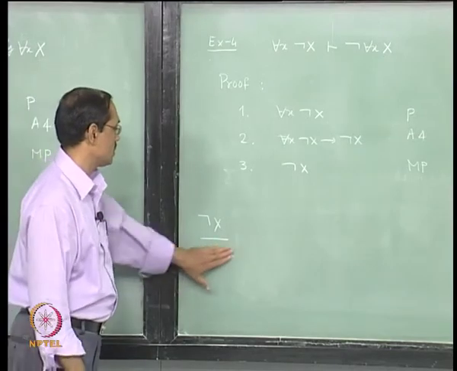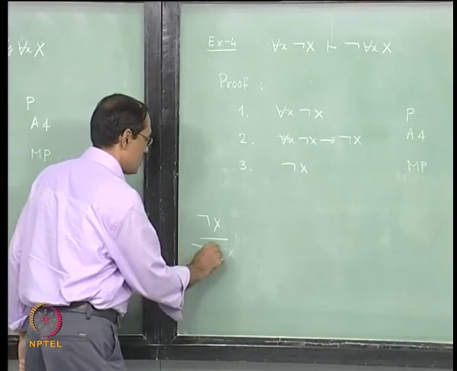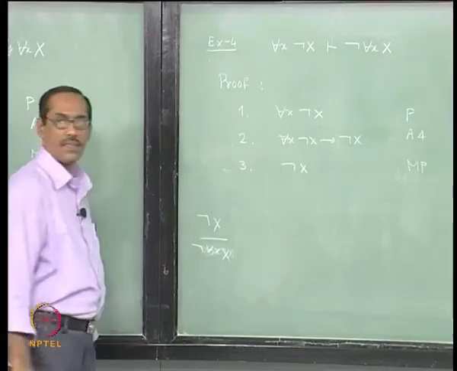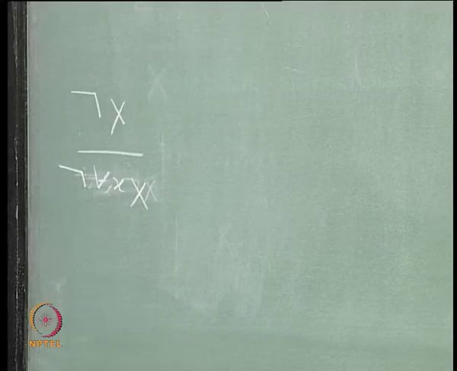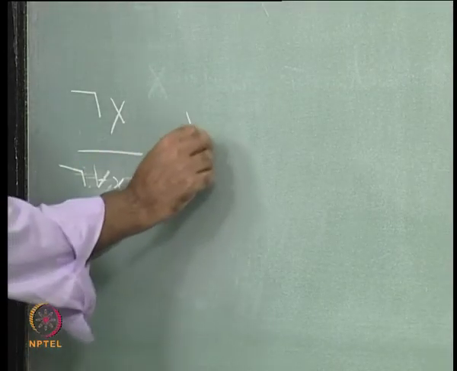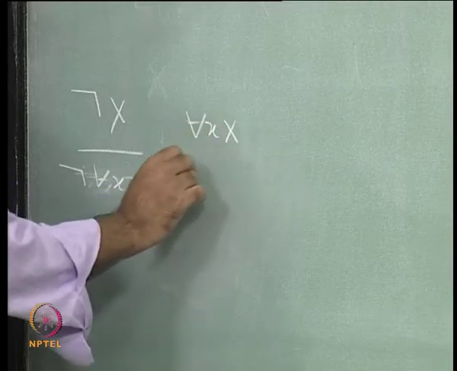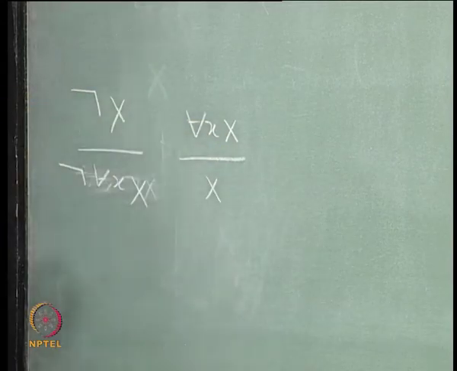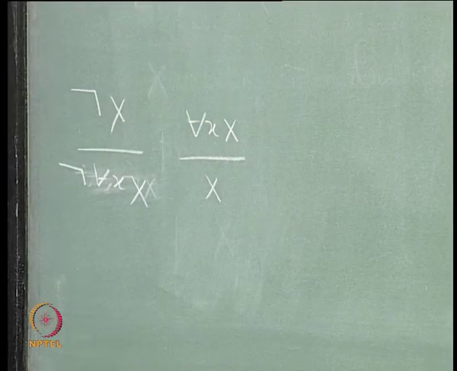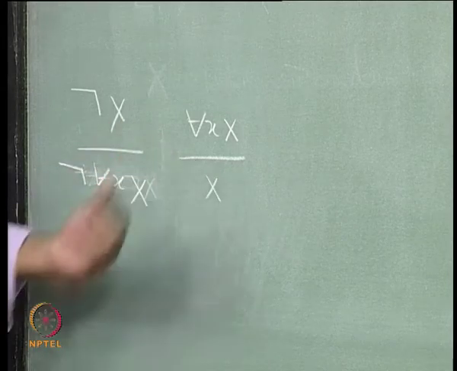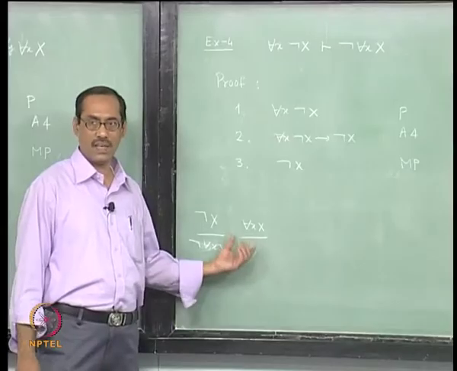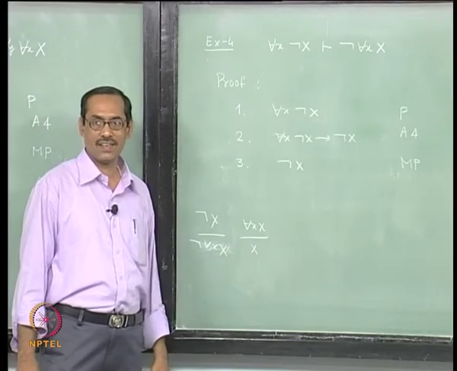No, it is not for each x x, you want to infer this, right. So, look at the other side, can you infer this? Yes, by A4, this is really A4 and MP, fine.